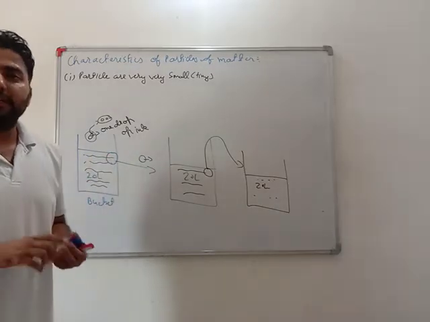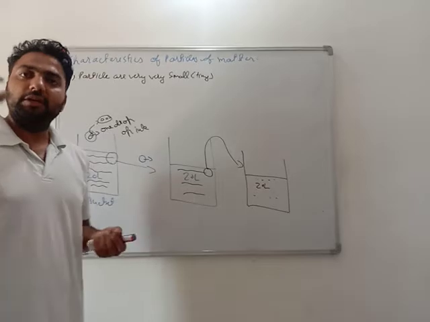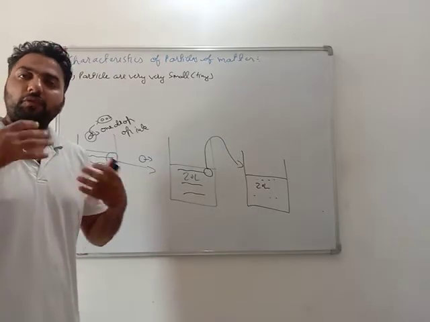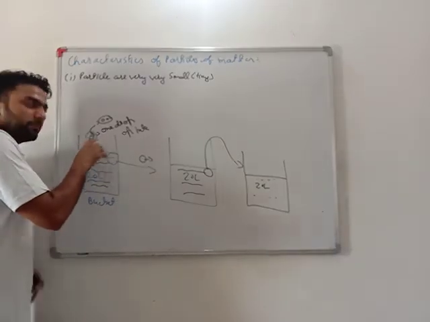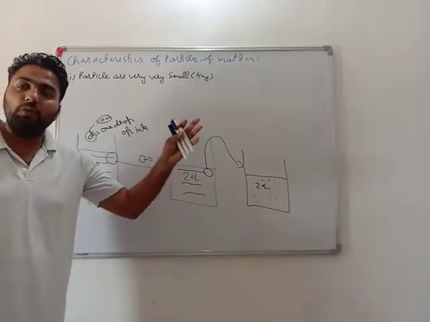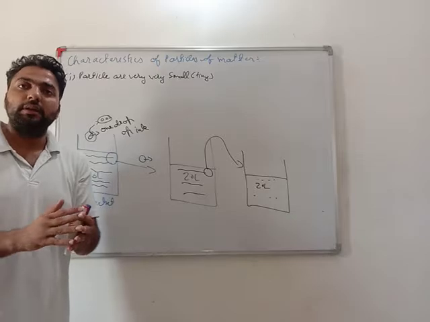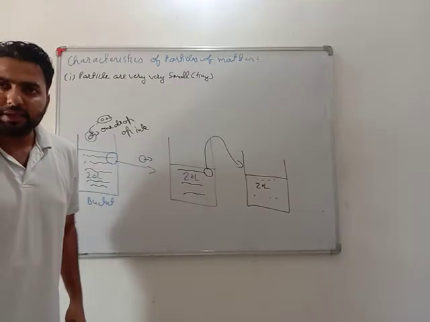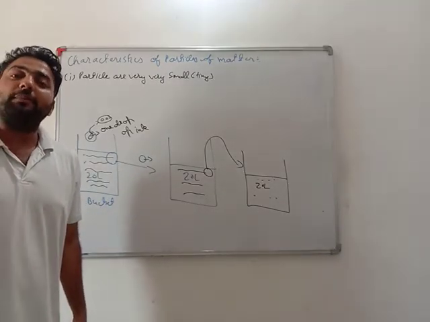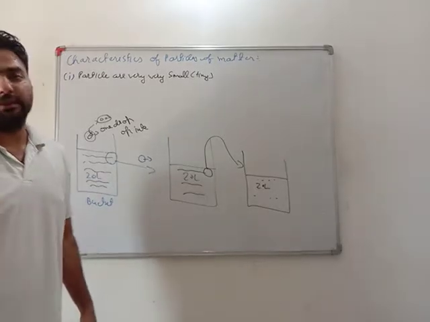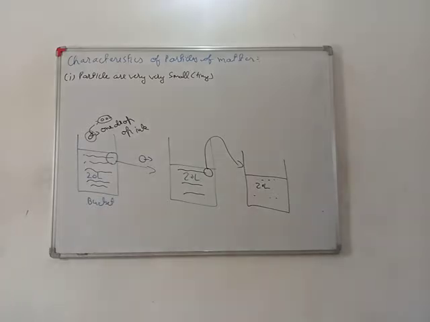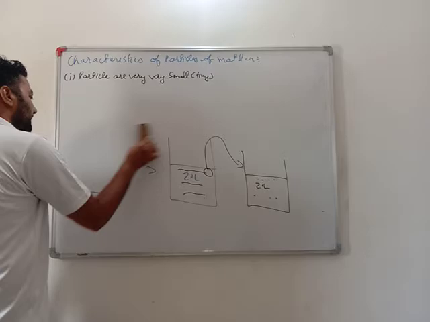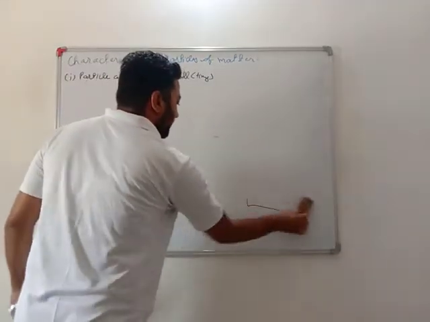The best example is that our mothers use that Ujala drop to wash our white clothes. She only uses one or two drops, but she makes more than 20 liter of water blue in color. It means that small drop also has many millions of particles in it. So the first property is that particles are very, very small or teeny. Second property is that particles have space between them. Very important.